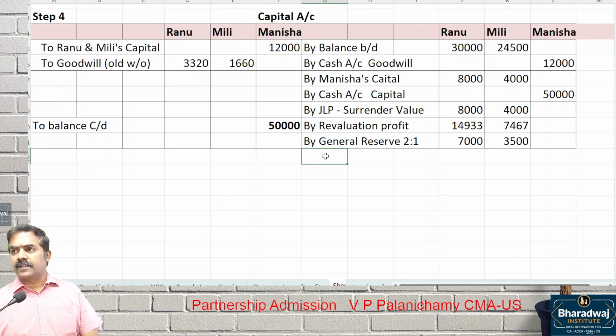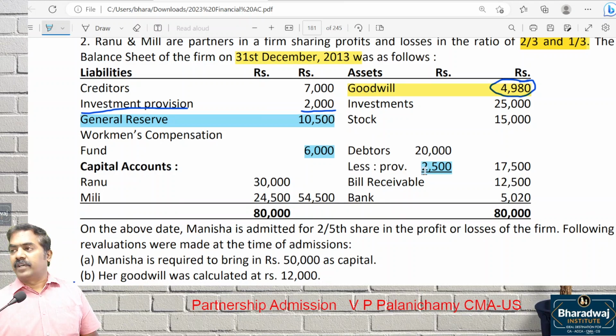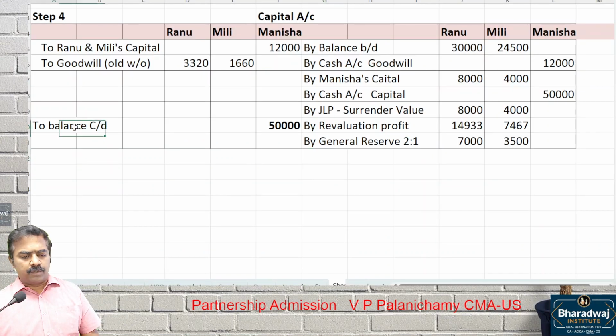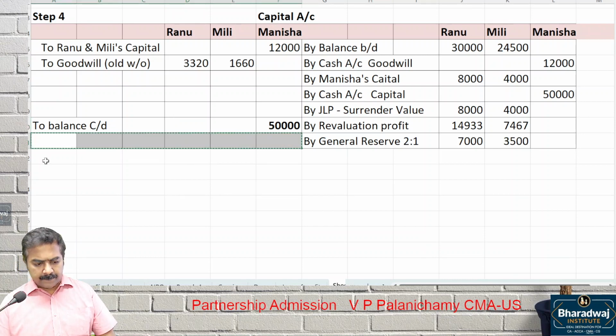Then anything else? Any losses like advertisement suspense? Miscellaneous expenditure to be written off? Nothing else. Tally this, you will get the balance carried down for others. Take it up now. You can take it up now.